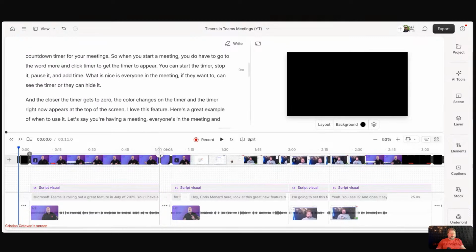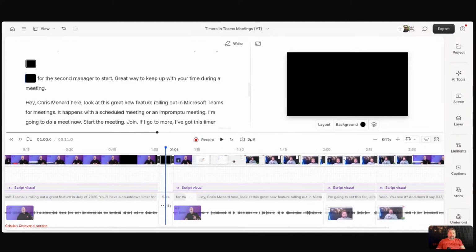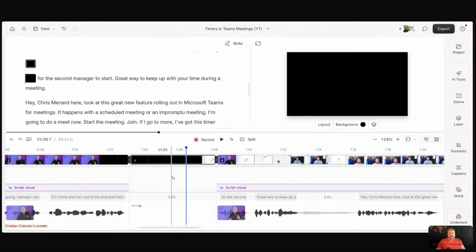So you just click on that, boom, it inserts a 5 second by default, 5 second blank scene in there. If I zoom in with the command and mouse wheel, you see that has become scene number 3. There's nothing going on in here, and there is a 5 second gap clip. Gap clips in Descript, you know what they are. They keep stuff apart from collapsing and keeping the distance open. So that's one thing there.